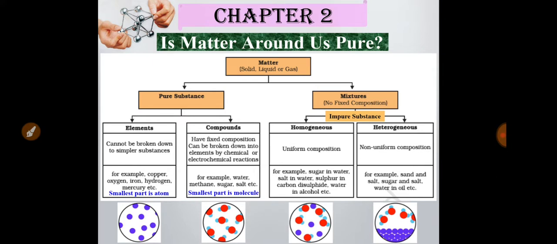You can see from the picture also that two types of particles are uniformly distributed in a homogeneous mixture, and two different types of particles are not homogeneously or uniformly distributed in a heterogeneous mixture. One type of particle is present at the upside and one type of particle is present at the downside.